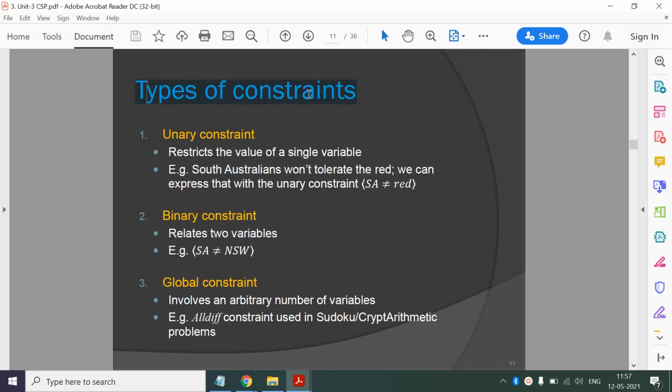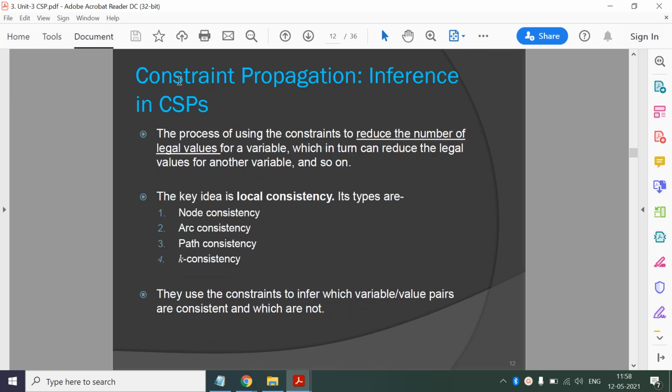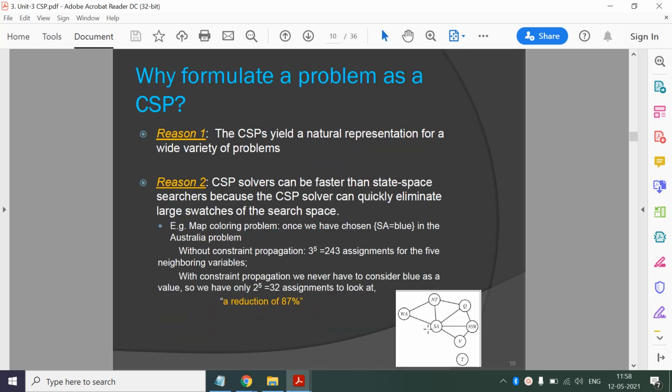Then we have seen different types of constraint. Unary constraint: if only one variable is involved, then it is a unary constraint. If two variables are involved, then it is a binary constraint. And if an arbitrary number of variables are involved, then it is a global constraint. And then we have seen an inference technique in CSP, which is known as constraint propagation. What we do in constraint propagation is propagate the constraint to reduce the number of legal values of a variable, which in turn can reduce the legal values of another variable. In this example only we have propagated that constraint.